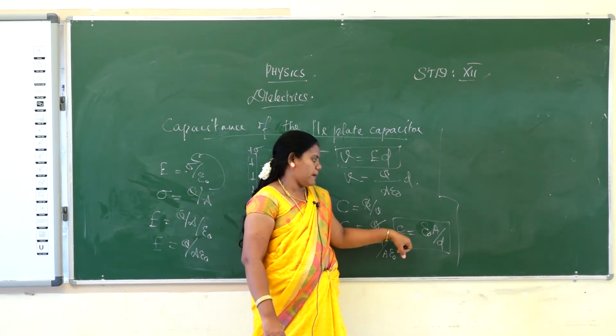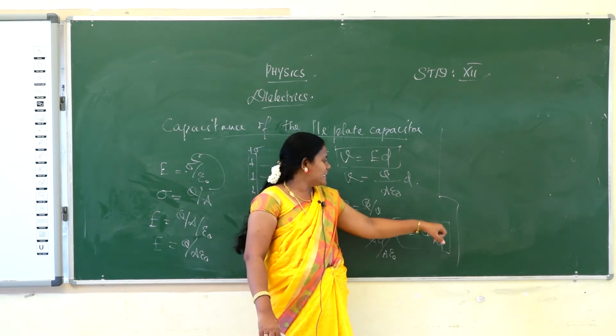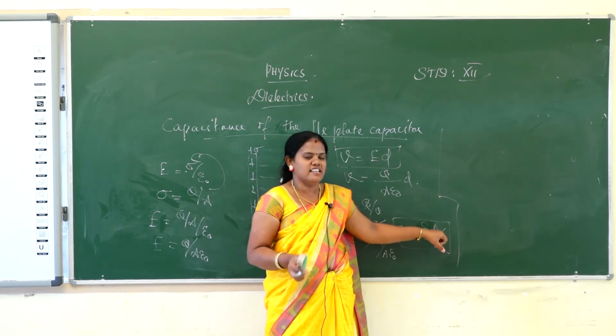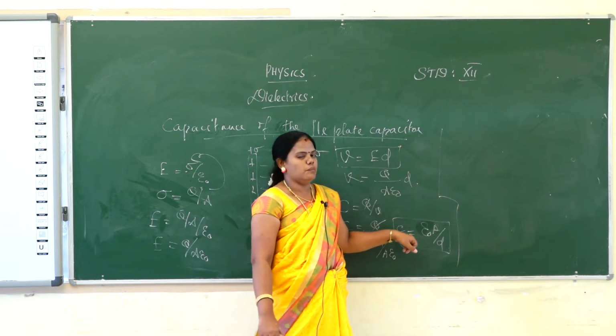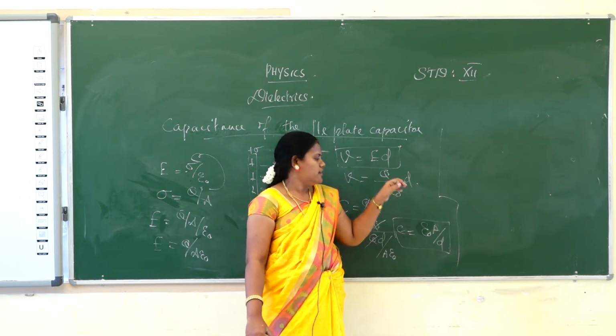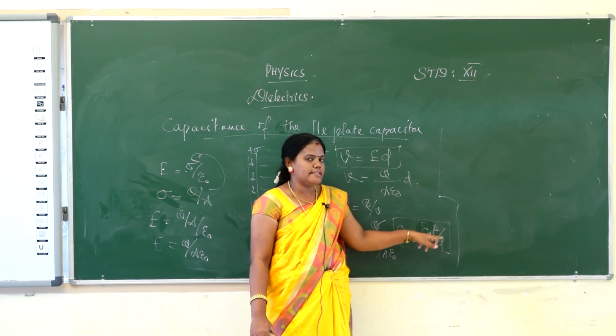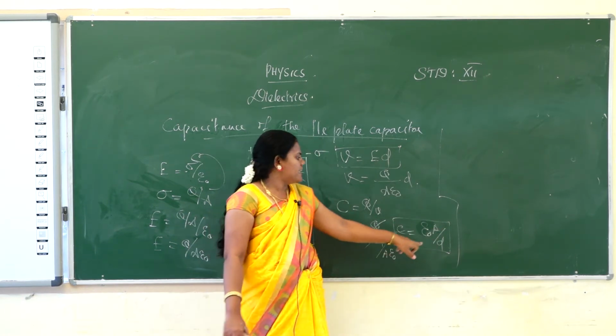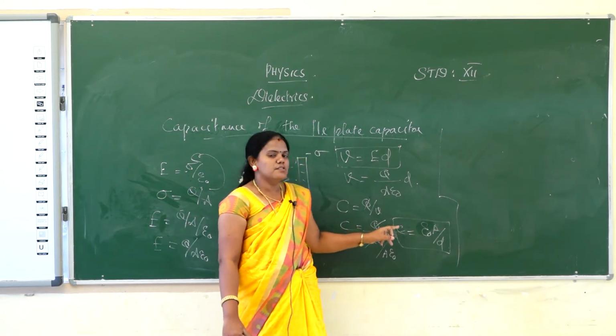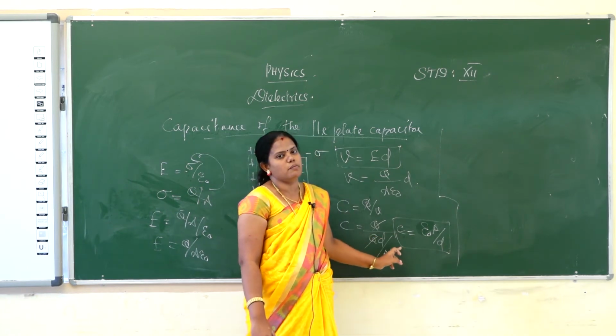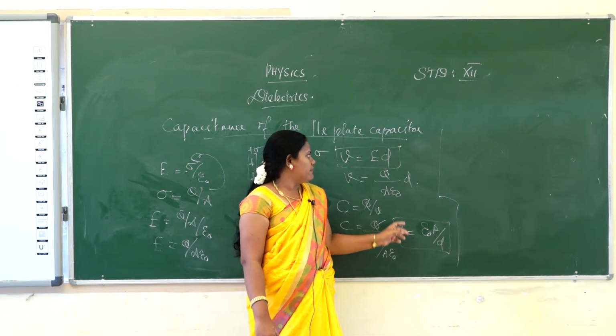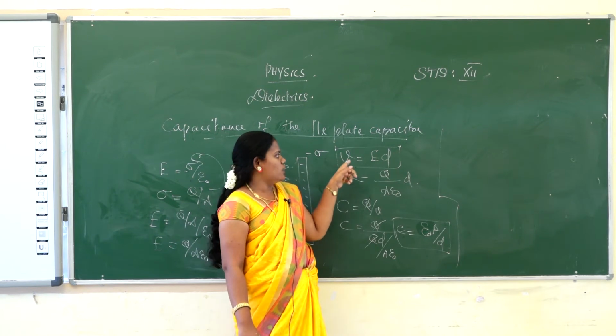Capacitance of a parallel plate capacitor will increase with increasing area. When area increases, what will happen? Capacitance will increase. Clear? As A increases, the capacitance will increase. But if D, the distance between the plates, increases, capacitance will decrease. Clear? And then comes this point, V is equal to E into D.